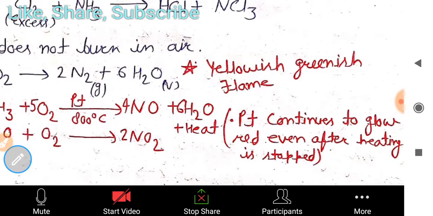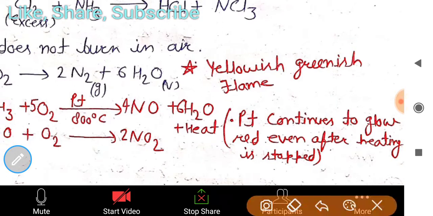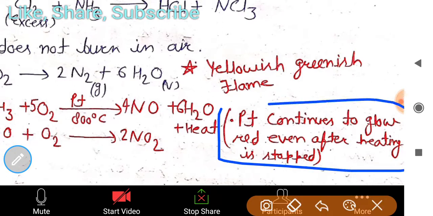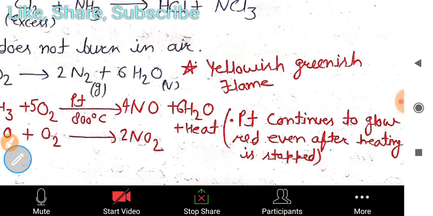Then one question can be asked in the exam: platinum continues to glow red even after heating is stopped in this reaction.